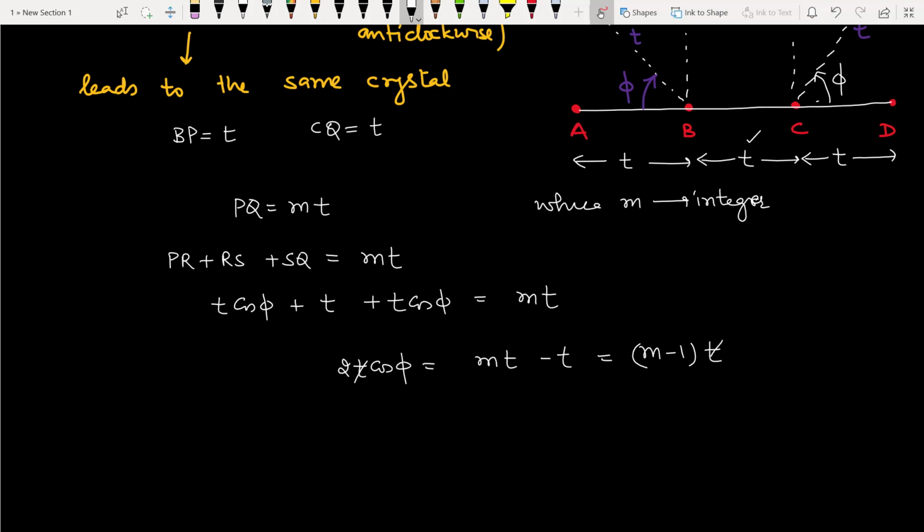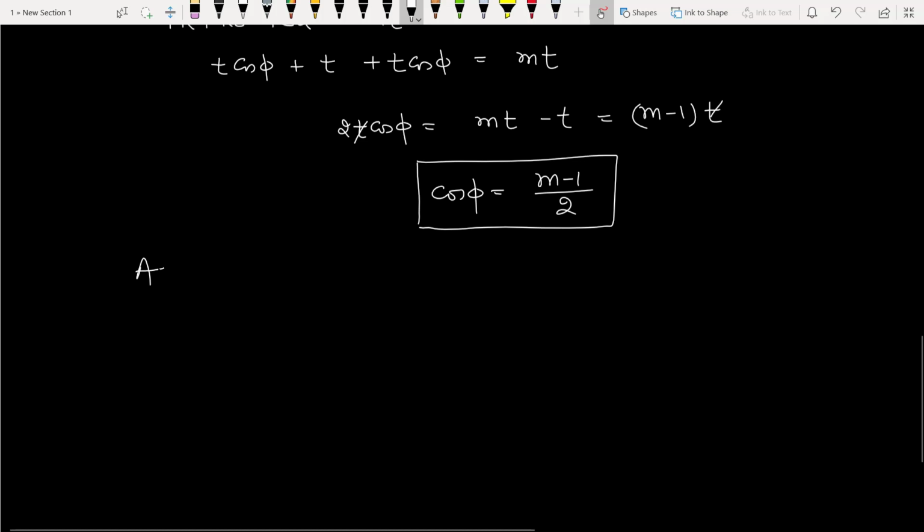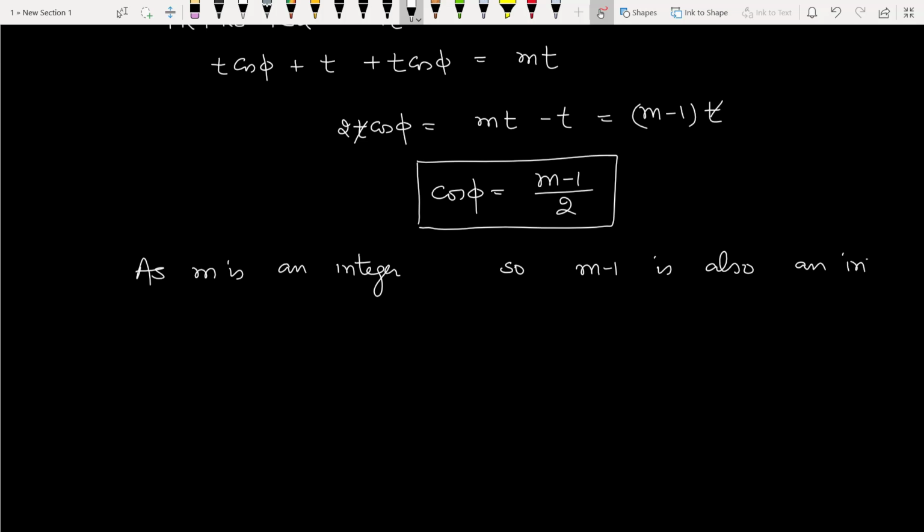T cancels out, so cos phi comes out to be (M minus 1) by 2. As M is an integer, M minus 1 will also be an integer. So for simplicity, we take M minus 1 equal to a new integer n. Then cos phi will have n by 2 values.